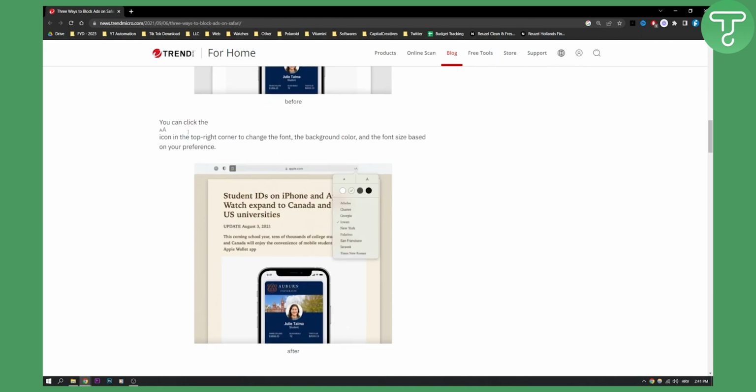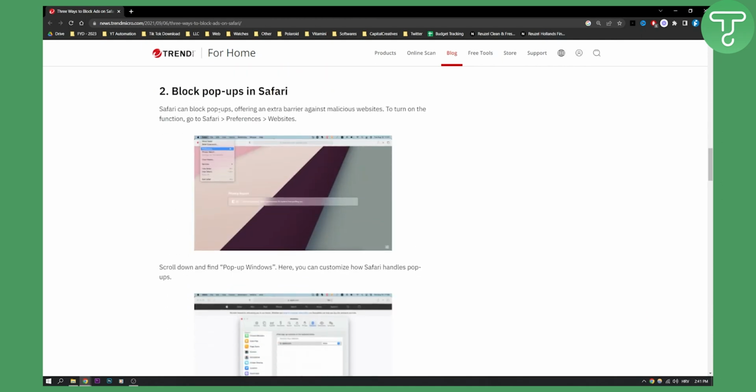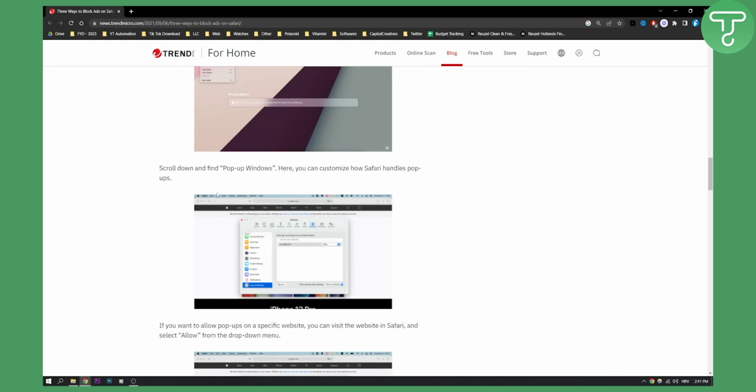Now, the second thing that you can do is block pop-ups in Safari. Safari can block pop-ups, offering an extra barrier against malicious websites. To turn on this function, you go to Safari and then Preferences and then Websites, and then you need to scroll down until you find pop-up windows, as you can see right here. And here you can customize how Safari handles pop-ups, right?